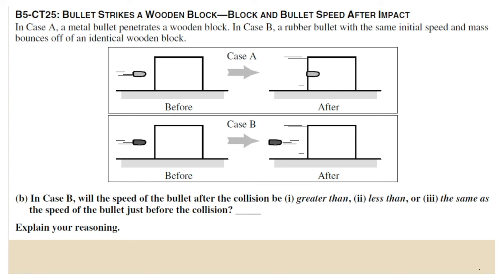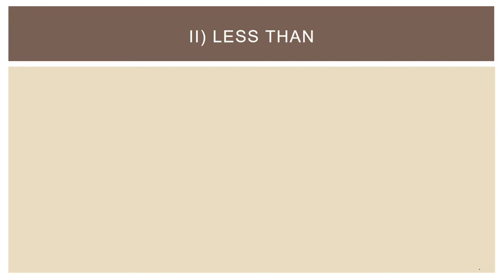Now, it's important to realize a lot of people get the impression that the way to answer this is by thinking about energy. But since we don't know what kind of collision this is, whether the kinetic energy is conserved or not, we are better off trying to address this using concepts of momentum. And so what we can say here is that whether we use concepts of momentum or energy, frankly, but I want you to think about momentum, the answer here would be the same, and that would be that the speed after it bounces off the block has got to be less than its initial speed.